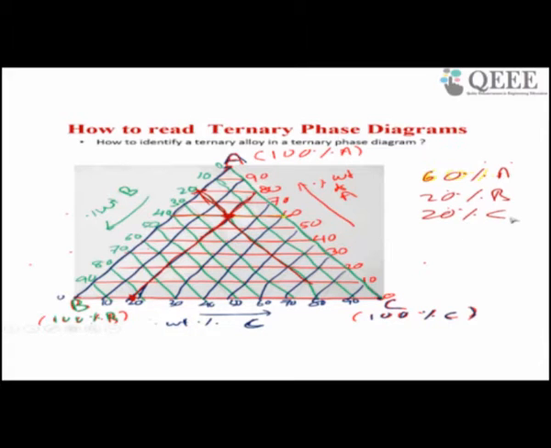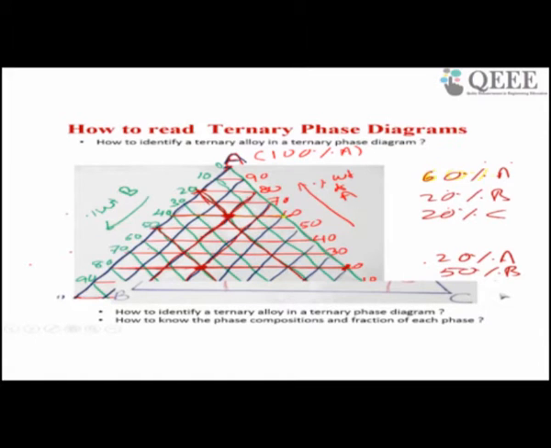So now we got it. Similarly, what is the combination here? Now let us know the alloy here. What is this alloy? For this I have to draw a parallel line with A. This is the parallel line with A, so this is my A combination. A combination is 10, 20. So 20% A. Now with B also I have to draw a parallel line. So this is my B composition, so 50% B. Similarly with C also I have to draw a parallel line. So 30% C. So here the total is 100%. Like this I have to read an alloy.